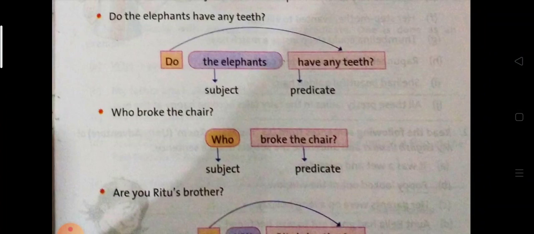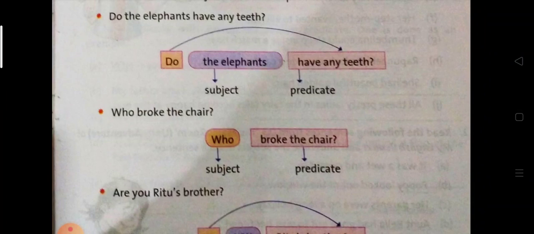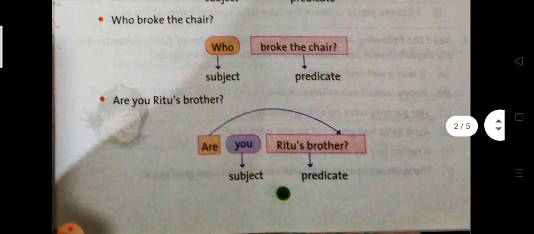But if the question is starting with a WH word like who, what, when, then that word will be the subject and the rest of the group of words is the predicate.